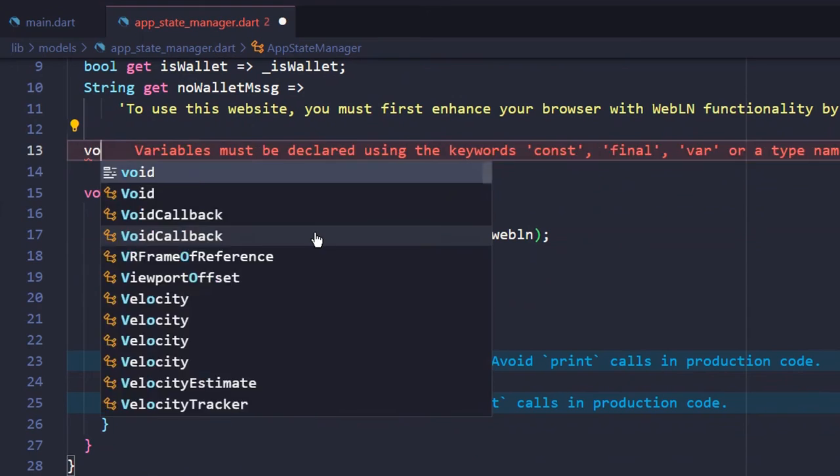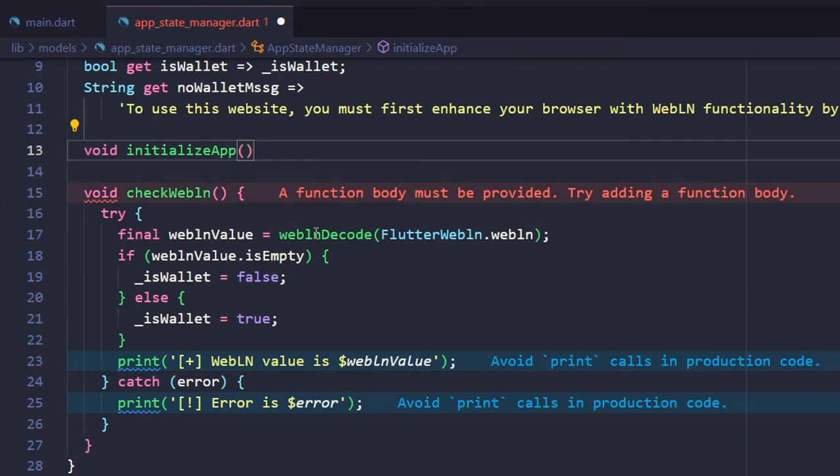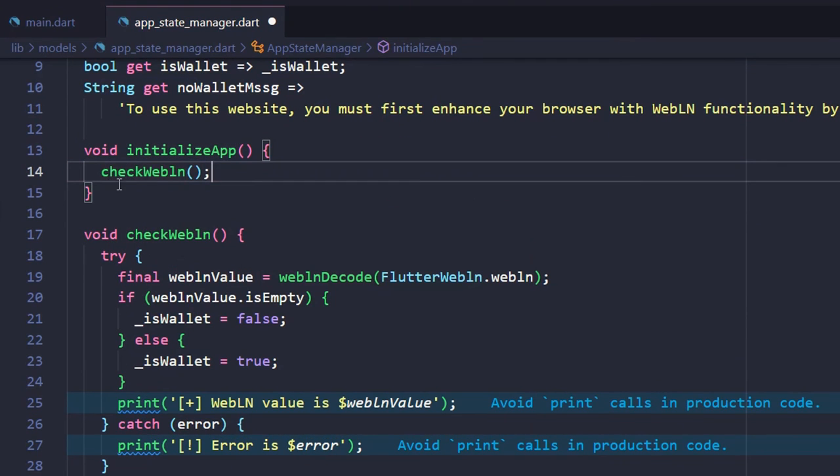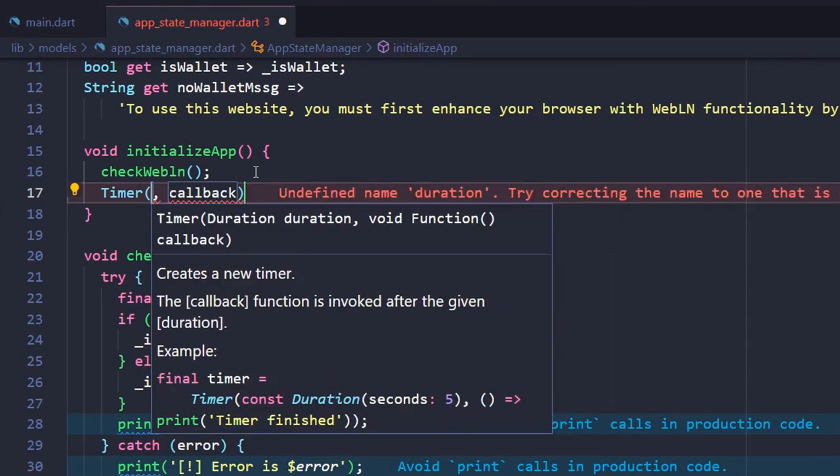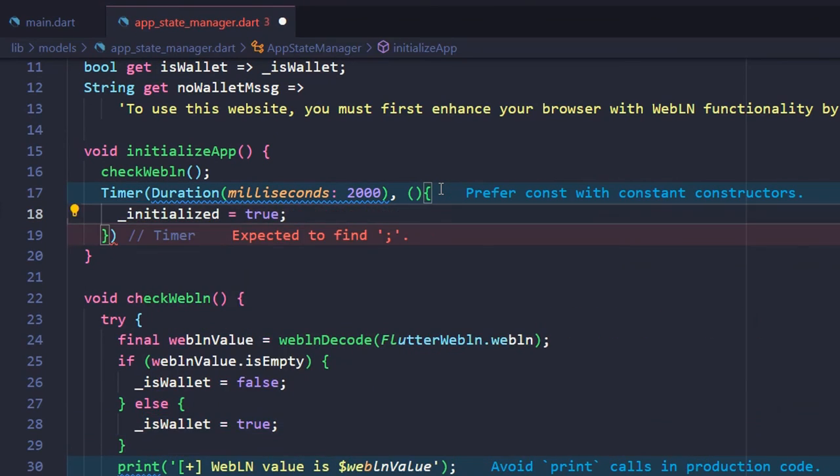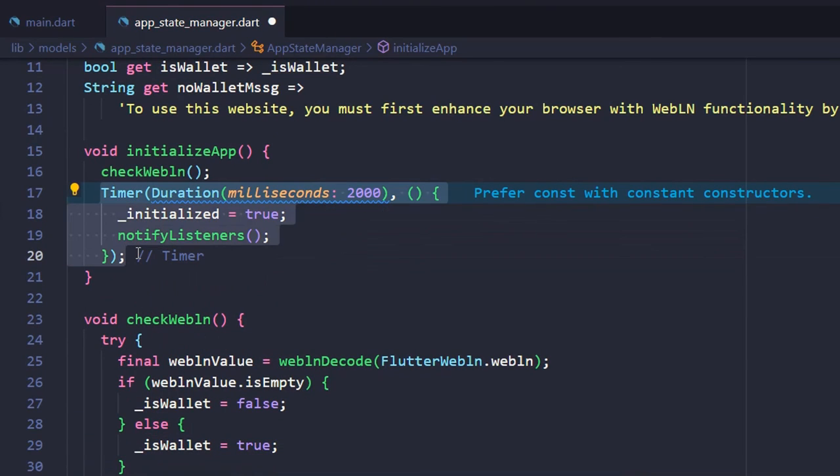Now let's create the initializeApp method. Calling the checkWebLN method before initializing the app. Sets a delayed timer for 2000 milliseconds before executing the closure. This sets how long the app screen will display after the user starts the app. Sets initialized to true. Notifies all listeners.